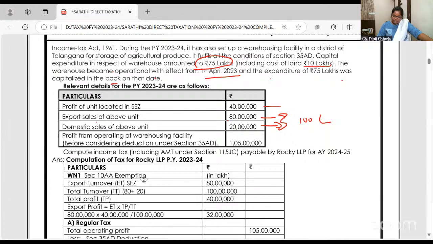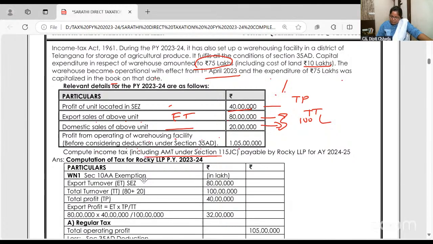Okay. Before considering the deductions under 35AD, the profit of the warehouse-related business is separate, and the SEZ profit is separate. Clear to all of you or not? What is export turnover? This. What is total turnover? This. What is the total profit of SEZ? 40 lakhs. And the profit of the warehouse before 35AD is given.